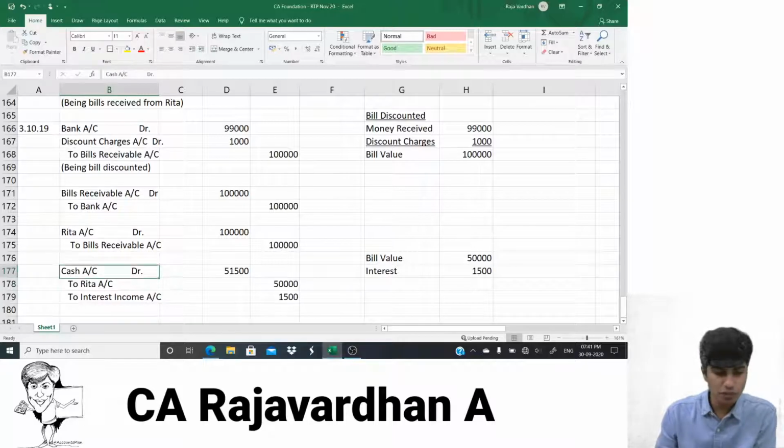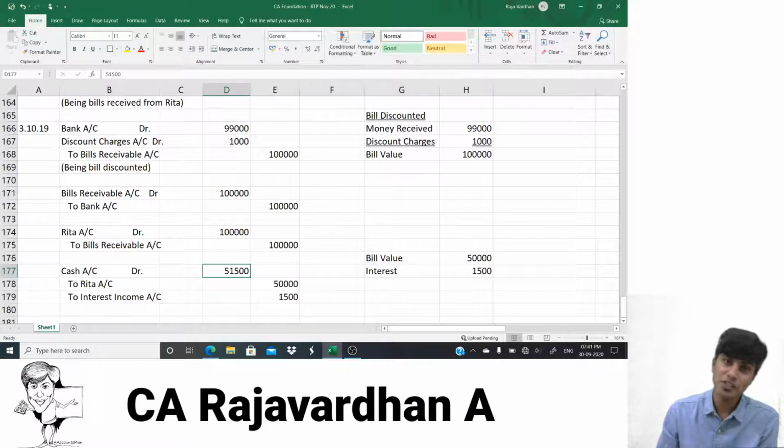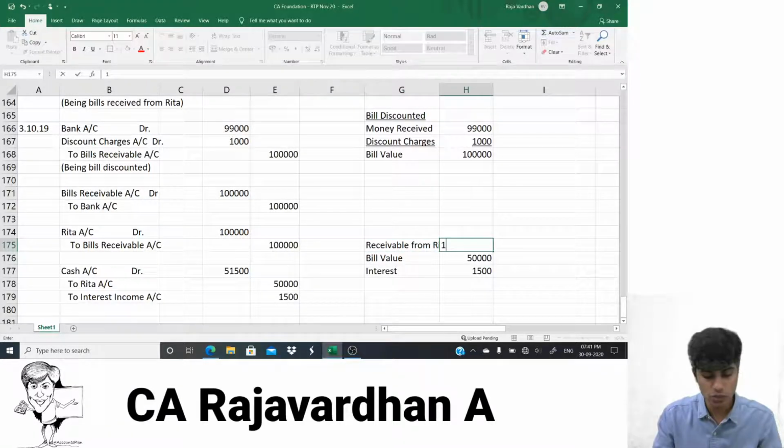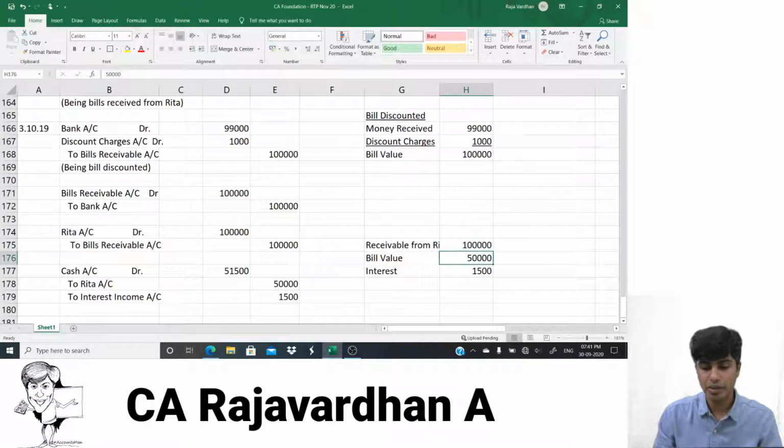So out of this 1 lakh, Rita account was debited, 50,000 she paid. Further, she paid 1,500 to compensate as interest. So I was supposed to receive 50,000, and I received 50,000 plus 1,500 as interest. So receivable from Rita was how much? 1 lakh. 50,000 she paid, and then 1,500 also she paid.